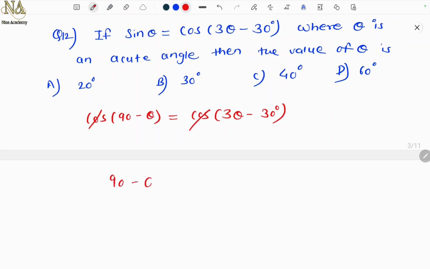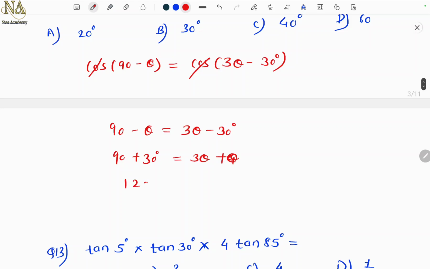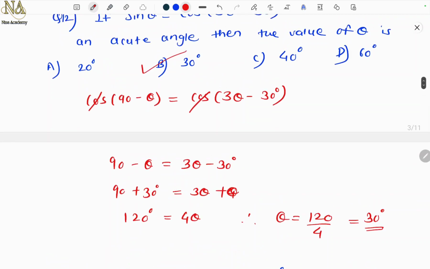So 90 minus theta is 3 theta minus 30 degree. So 90 plus 30 and this is 3 theta plus theta. Okay, so 120 equal to 4 theta. Therefore theta is 120 by 4. So 4 3s are 12, 30. So the answer is option B, equal to 30 degree.